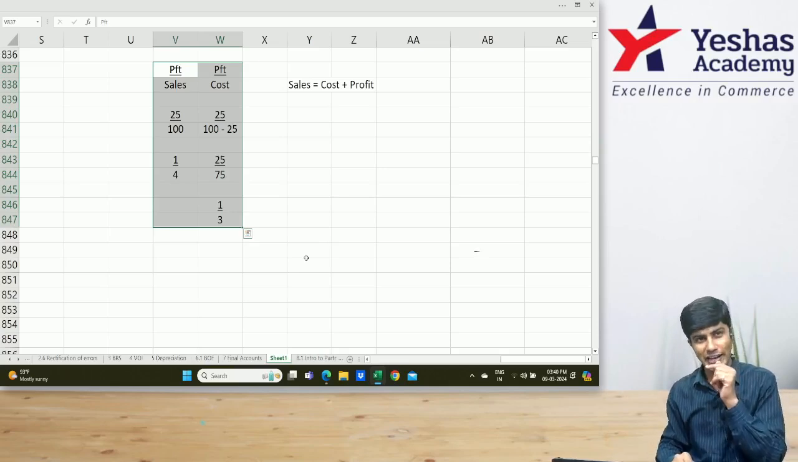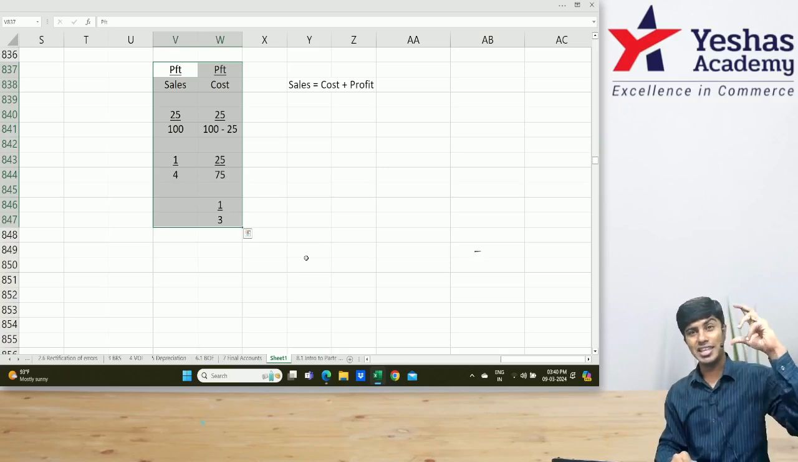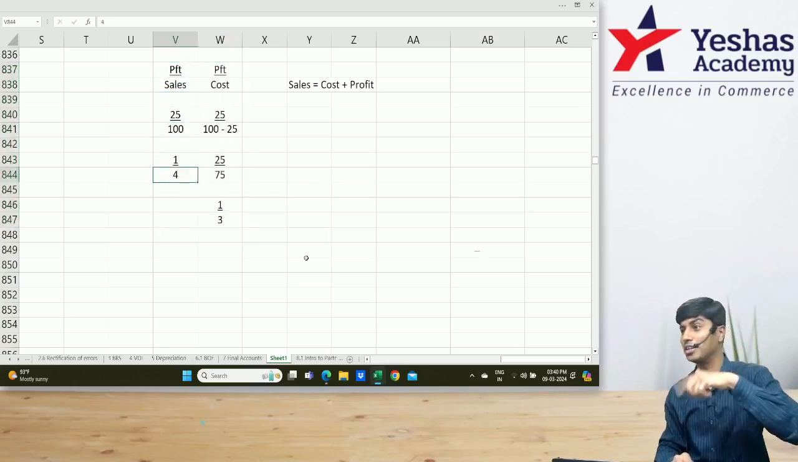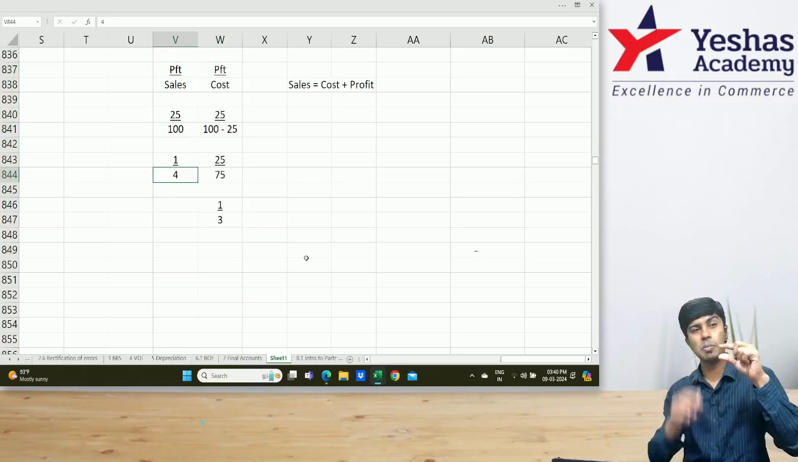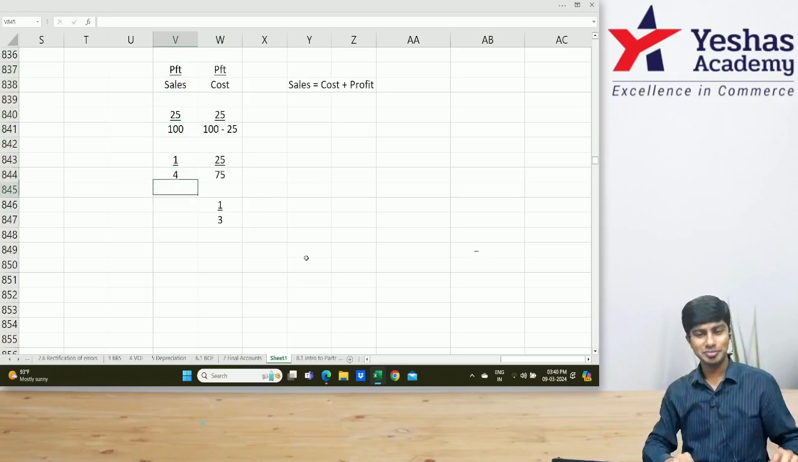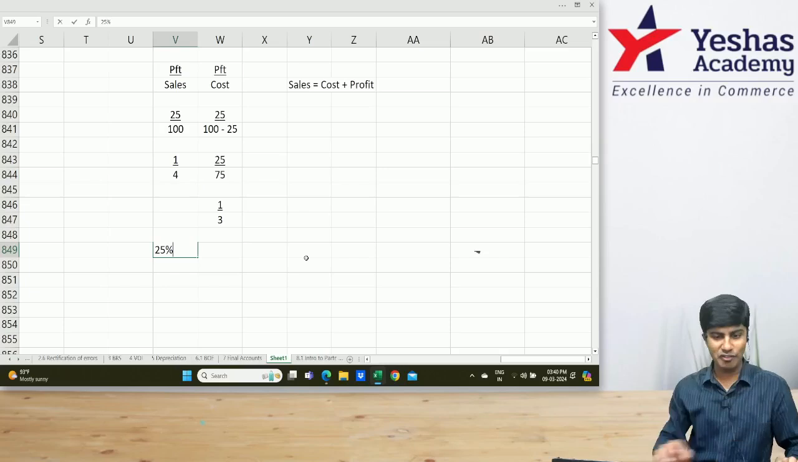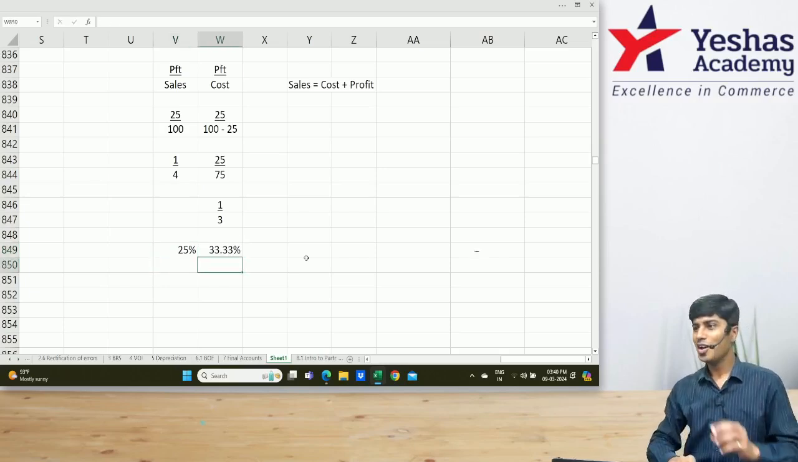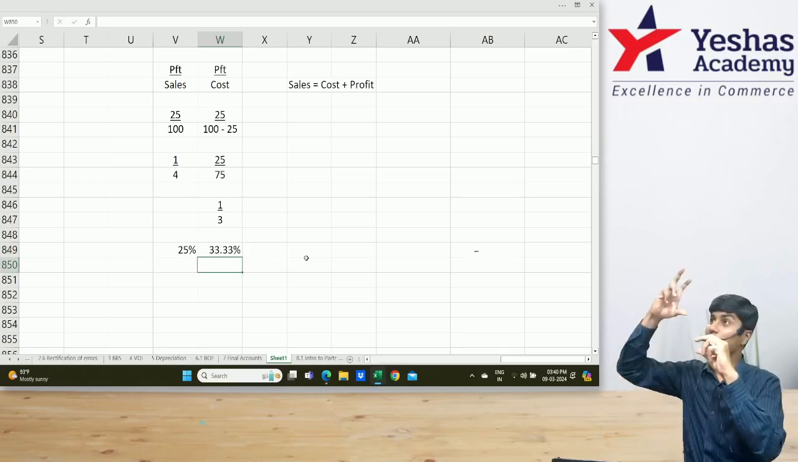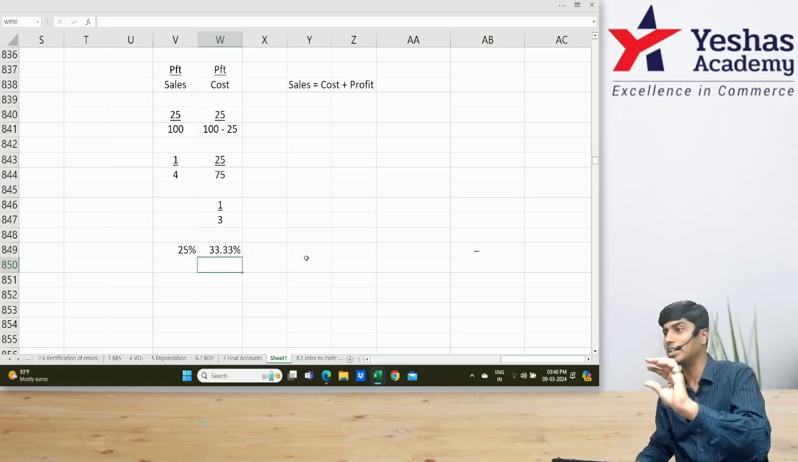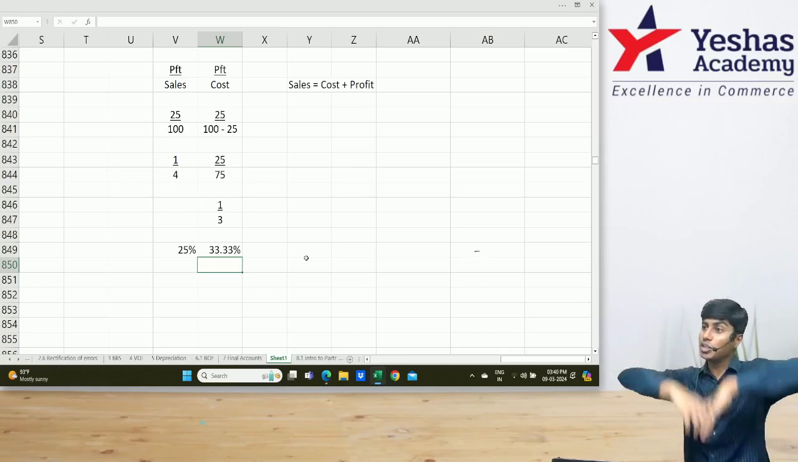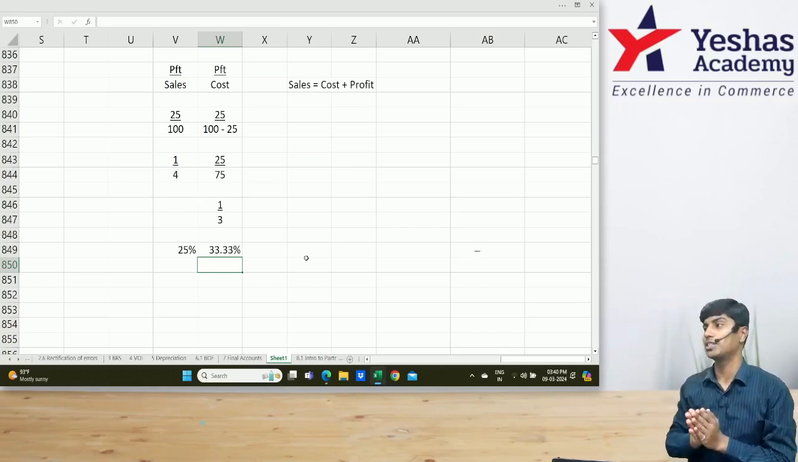See, on sales, it is 1 by 4. On cost, it is 1 by 3. You know why? Cost will be less, so the percentage should be more. On sales it is 25%, here it is 33.33%. Cost is less, sales is more. On sales, 25%. On cost, you should apply 33.33%. Cost amount is less, so on this you should put a higher percentage. Sales amount is more, so on that you should put a lesser percentage.